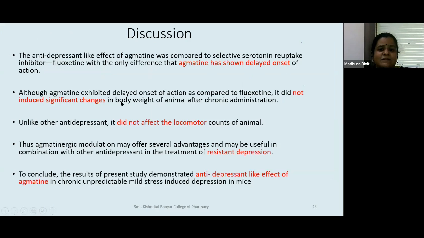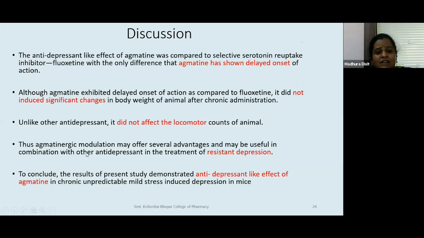Although agmatine has exhibited delayed onset of action, it did not induce significant changes in the body weight. So that is our plus point, that fluoxetine or other drugs are known to cause body weight gain, but agmatine is not causing any significant changes in body weight. So a person would want to take agmatine. And unlike other antidepressants, it did not affect the locomotor count either. This is given as supplementary data in the paper, if you have seen it. In the supplementary data, we have given the locomotor count. Other antidepressants would also affect your walking motor activity in animals, but agmatine does not do that.